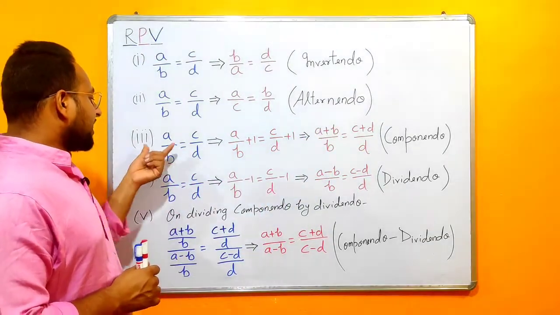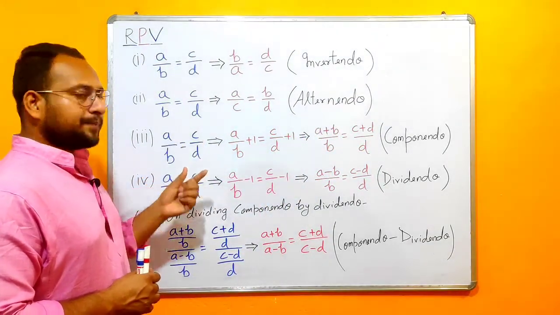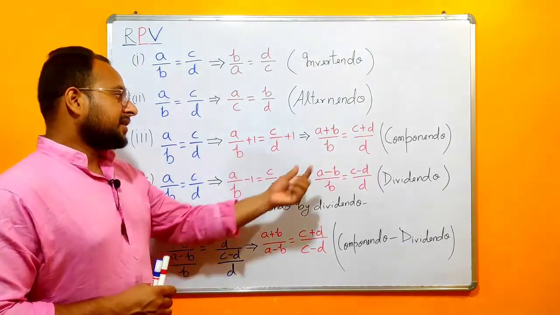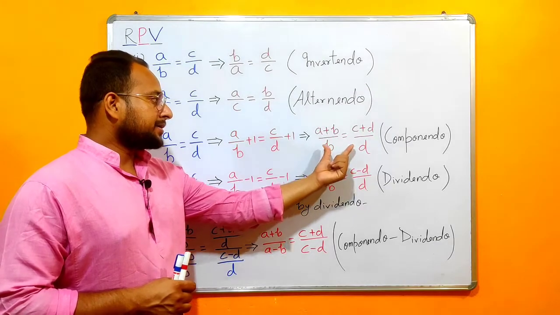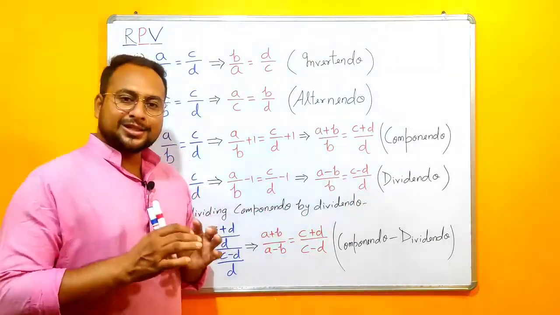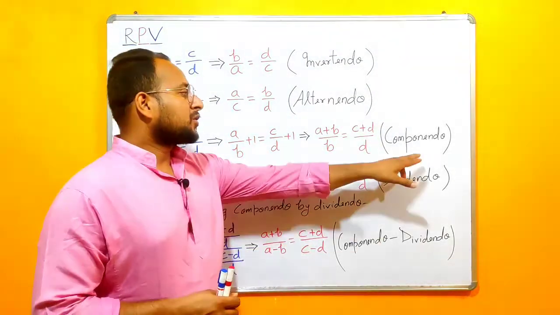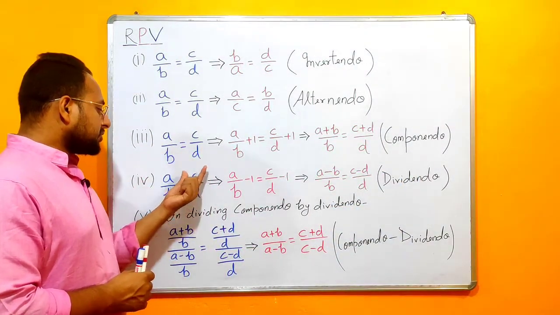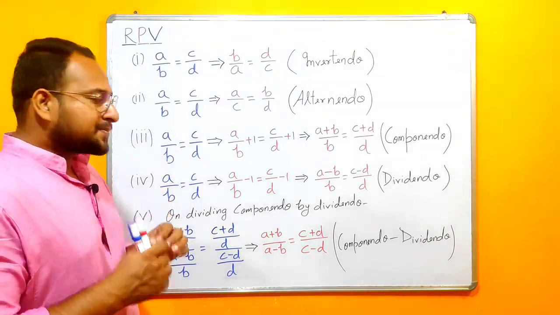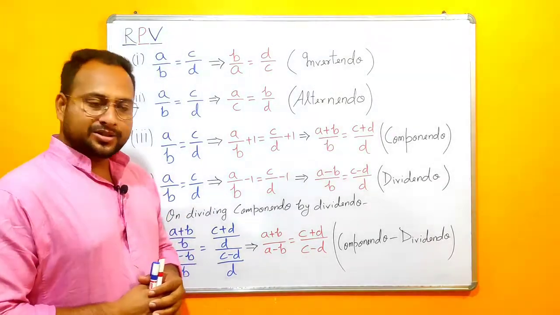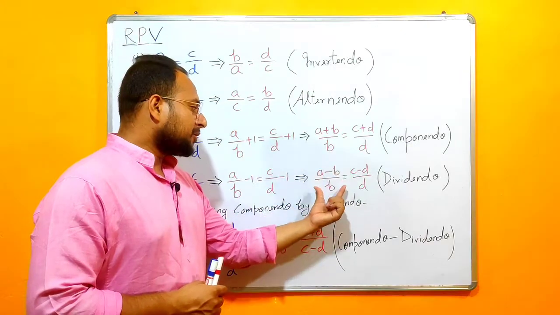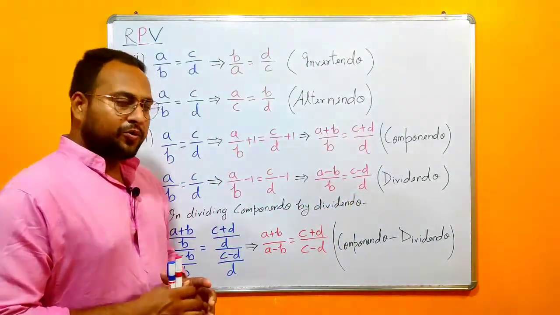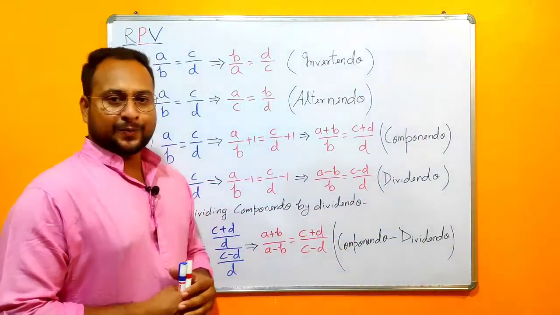In the third point, we have A upon B is equal to C upon D. If we add 1 to LHS and RHS, we will get A plus B upon B is equal to C plus D upon D, and this process or rule will be called componendo. In the fourth point, we have A upon B is equal to C upon D. If we subtract 1 from LHS and RHS, we will get A minus B upon B is equal to C minus D upon D. This process or rule will be called dividendo.